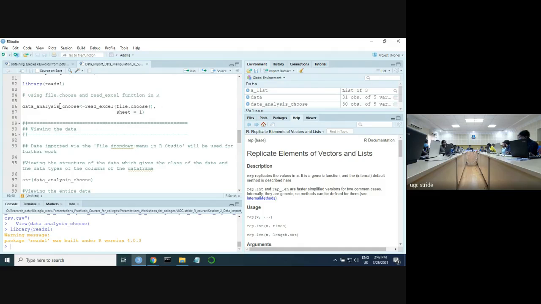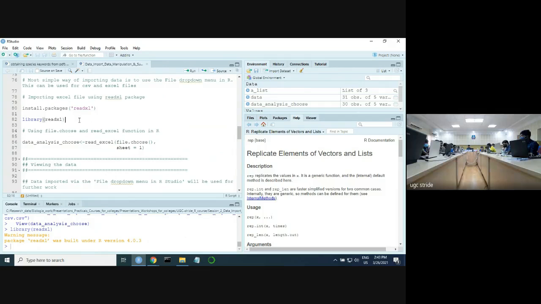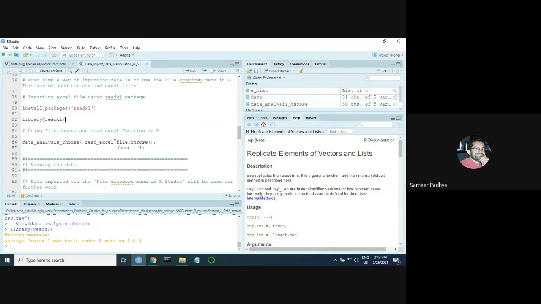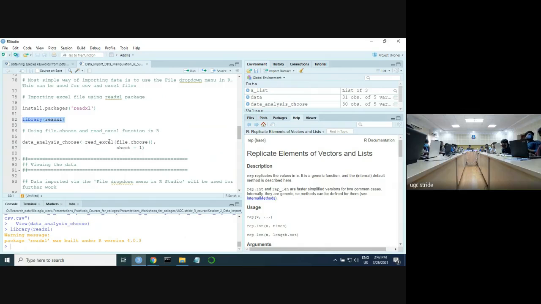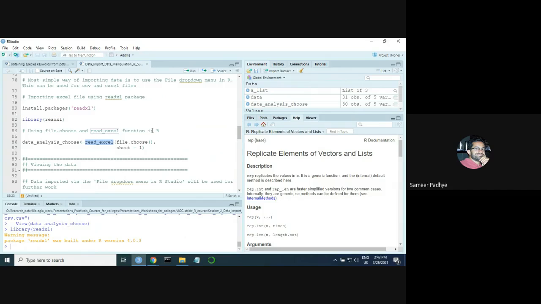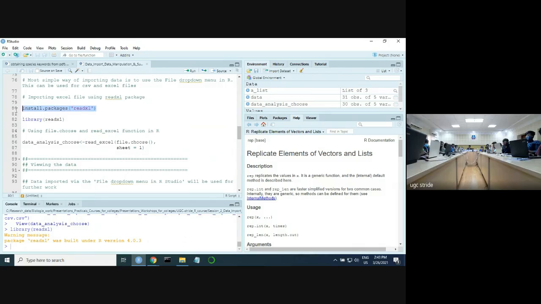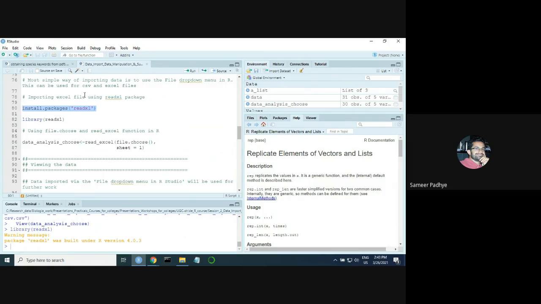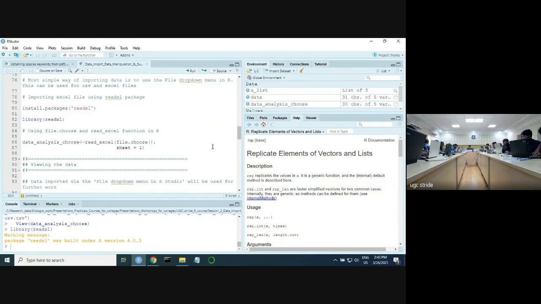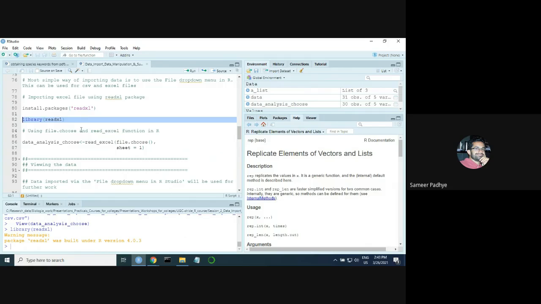Continue. Okay. So once you have installed the package and imported the library, there is this function called read_excel. That function is from the package readxl. So unless you import your library, you won't be able to use this function. Again, I'll repeat this. Installation you do only once. Importing the library you do every time you open an R session.